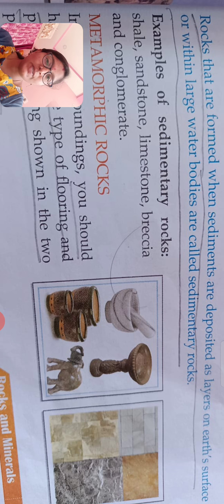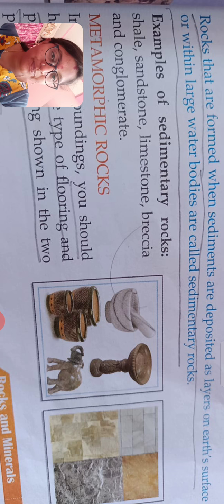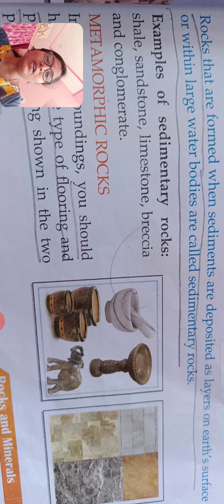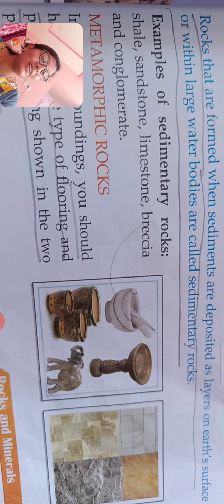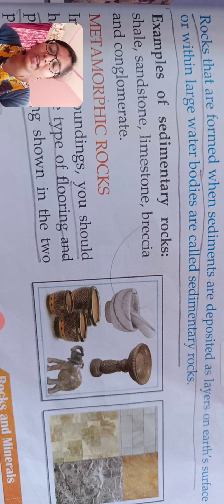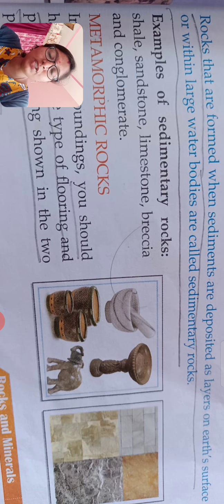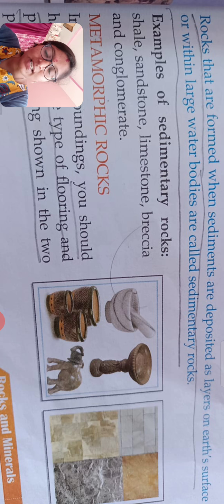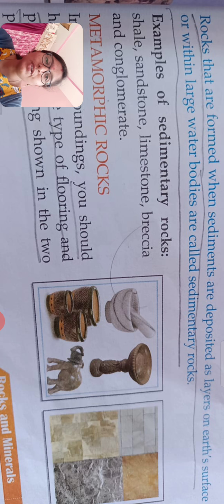So till now we have observed how the sediments are formed, right? They may break from the mountains, they may come from the sand or some earth, or from the soil, and even from plants. Okay, the sediment storage may happen, and this deposition of layers on the earth's surface or in large water bodies, water bodies meaning oceans or seas, these are called sedimentary rocks.